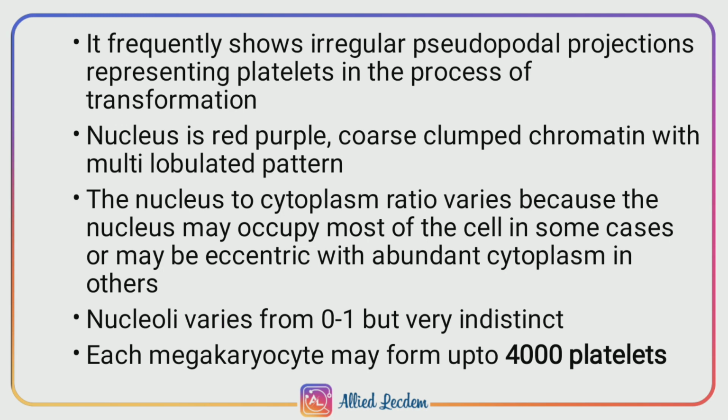The nucleus to cytoplasm ratio varies because in some cases the nucleus may occupy most of the cell, but in some cases abundant cytoplasm will be present. Nucleoli vary from 0 to 1, but are very indistinct. Each megakaryocyte may form up to 4000 platelets.